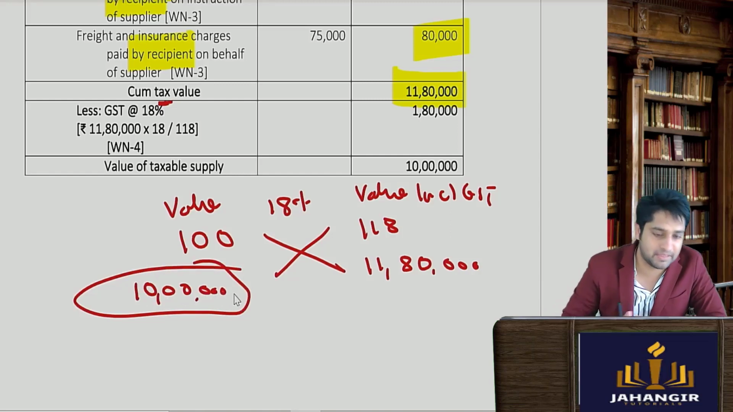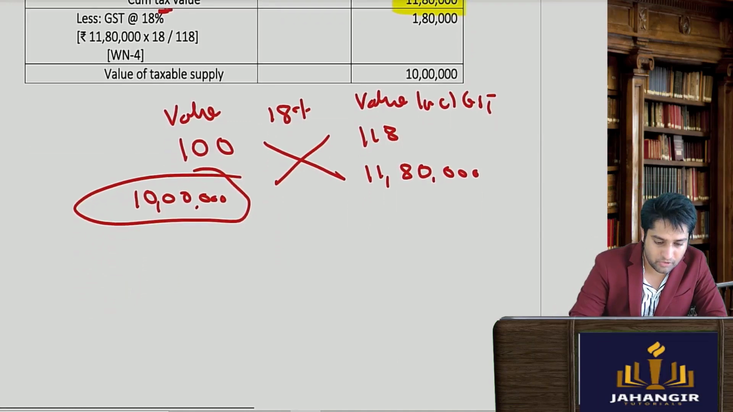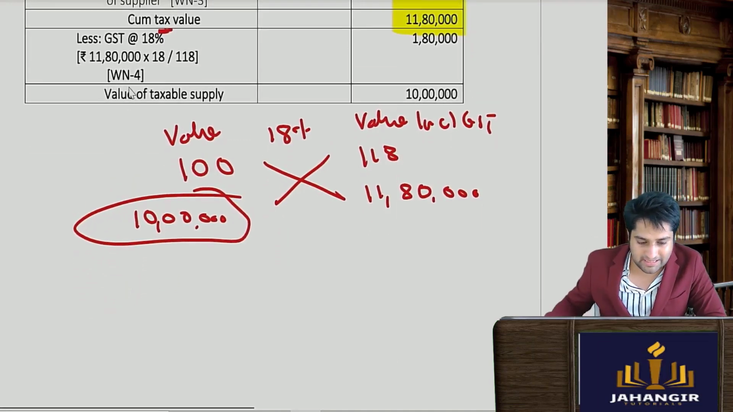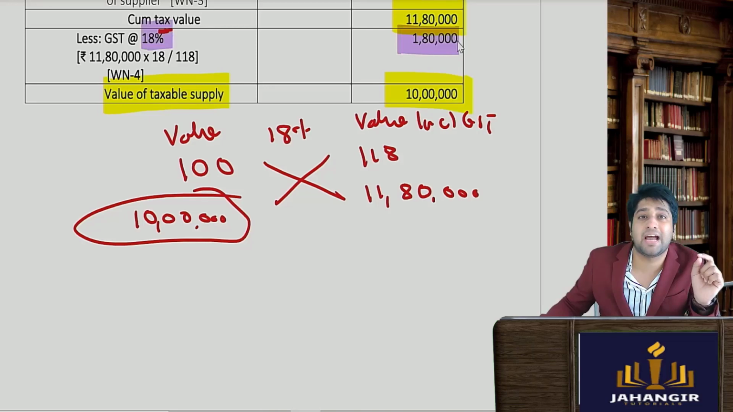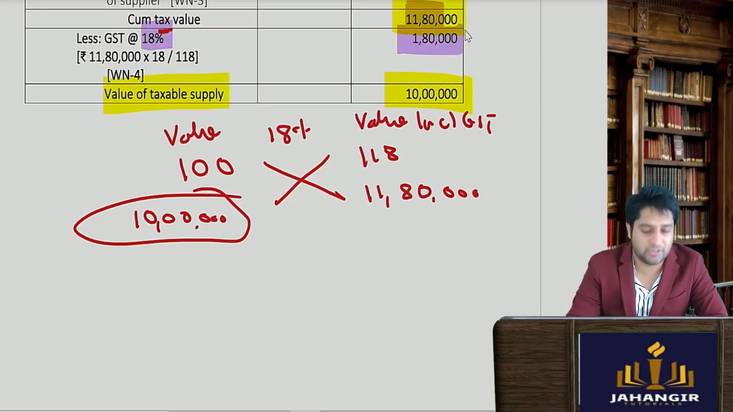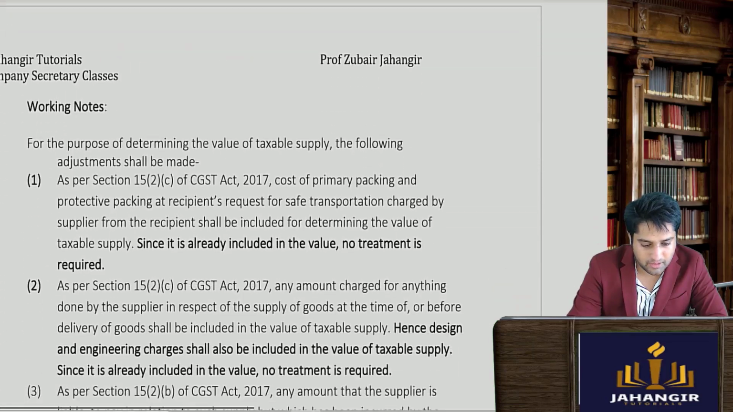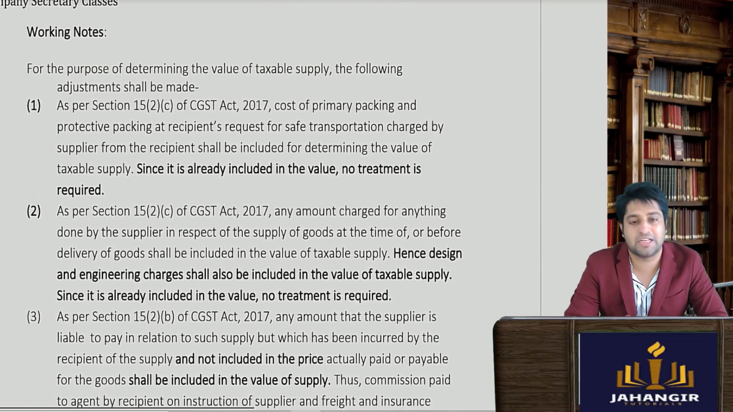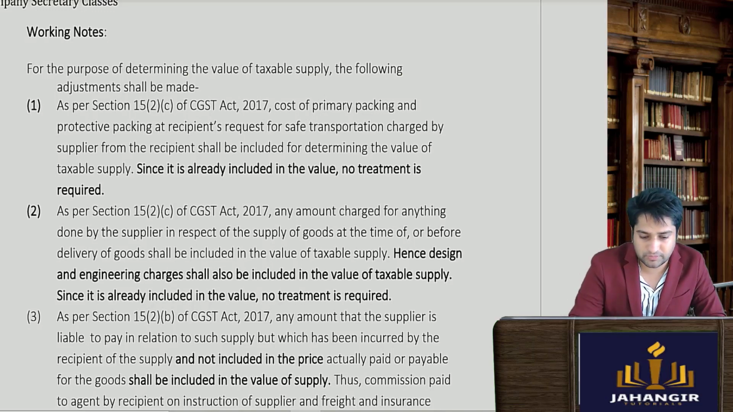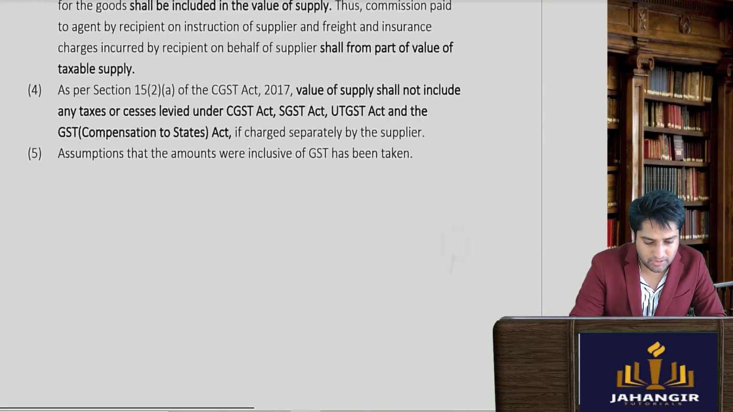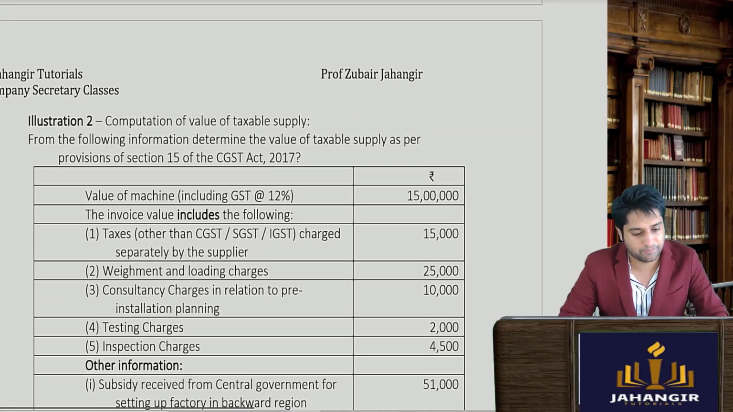It's very simple. Okay, so the value of supply is 10 lakhs. On this you apply the GST rate of 18%, so you will get 1,80,000, and the total will be 11,80,000. Clear? So these are the working notes. Generally in finals you also have to mention the working notes. So you can read up the working notes and the reasons why we are doing it.